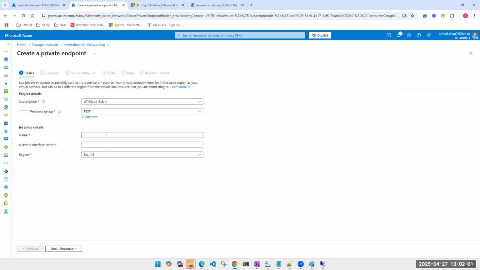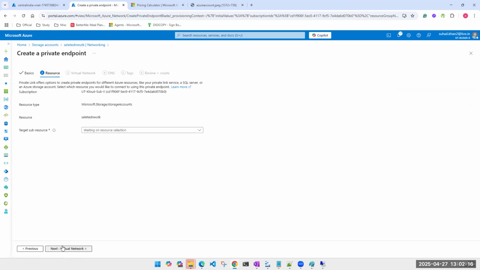So here, if I go and select this, I'll give any name. First private endpoint. Click next. See whether you want to do it for blob, table. It is not happening at the storage account level. Under storage account, do you want to create a private link for blob? Yes, as of now, blob is in question.